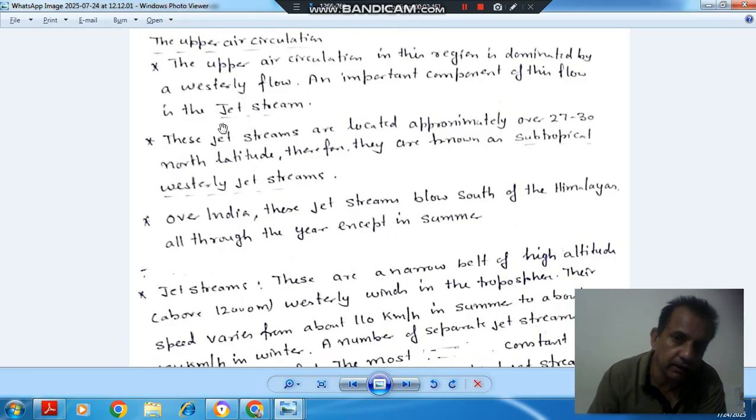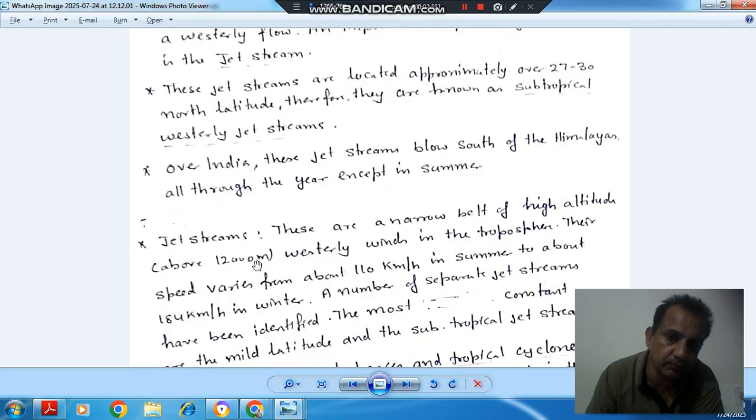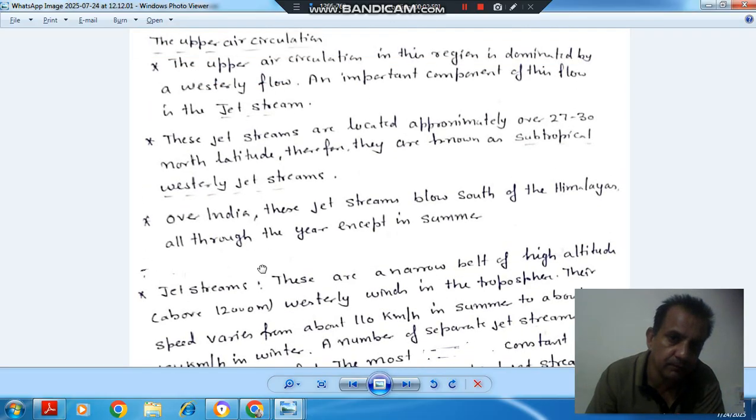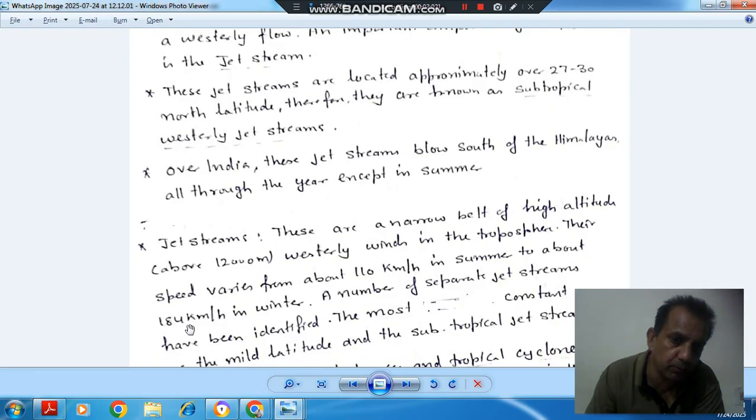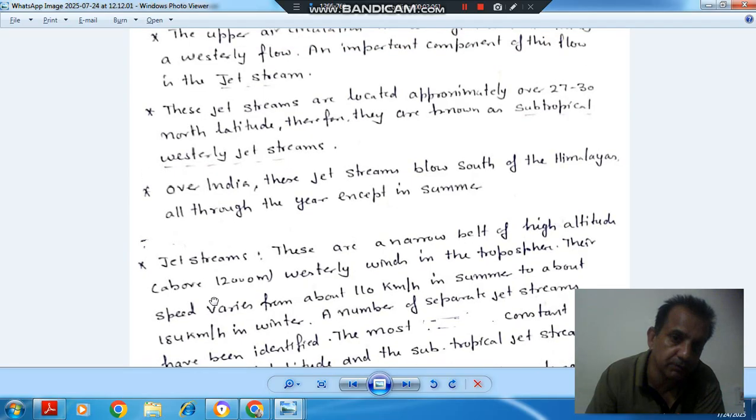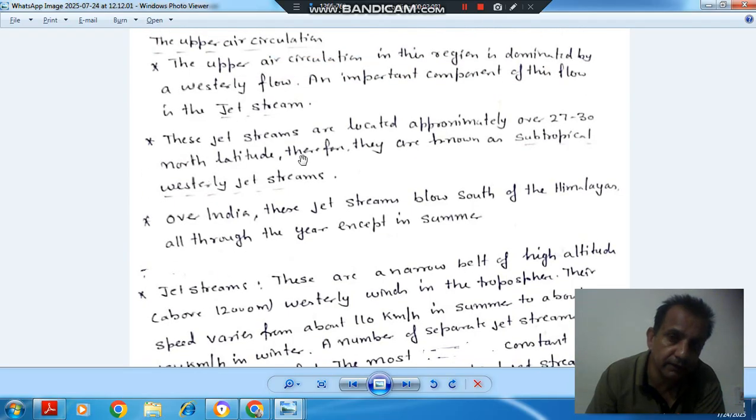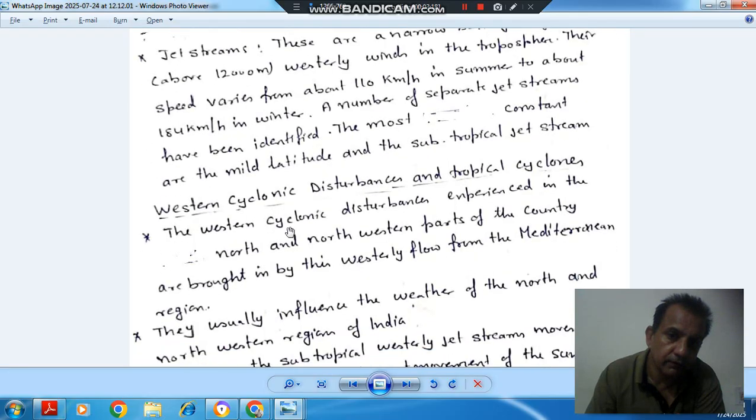They occur at high altitude, over 12,000 meters, and their speed is high in winter and low in summer because of the monsoon in our country. So they are mainly predominant in winter because of high speed. They are at very high altitude, and they blow over latitudes of 27 to 30.